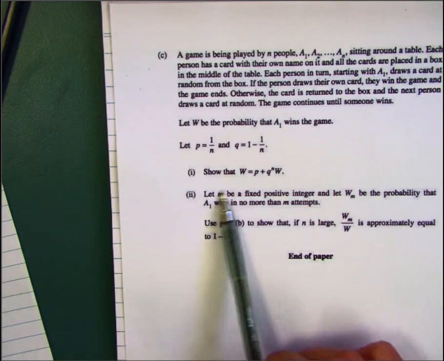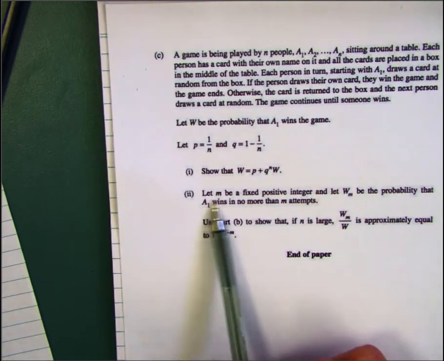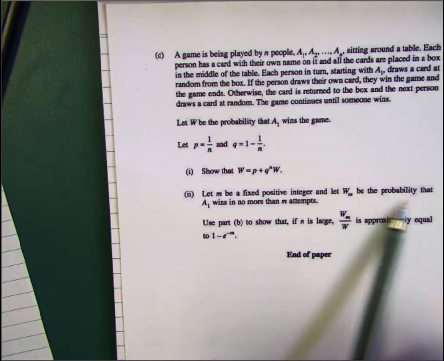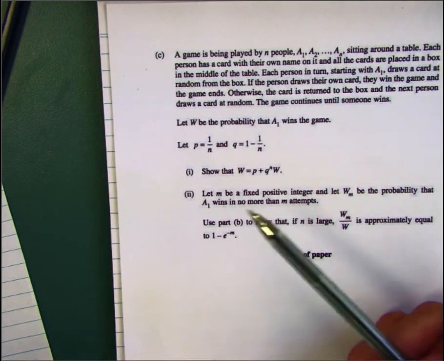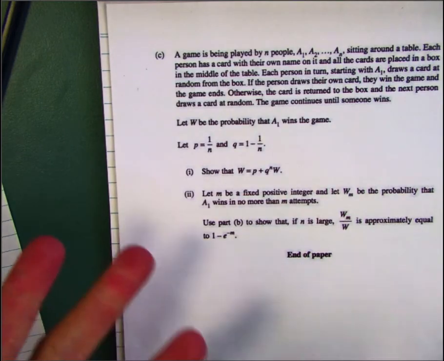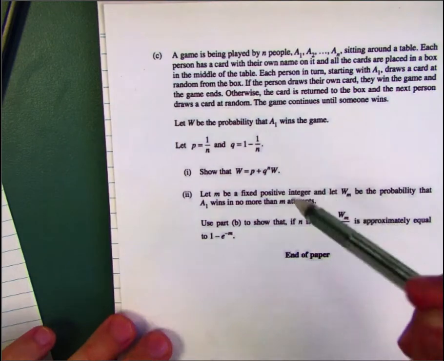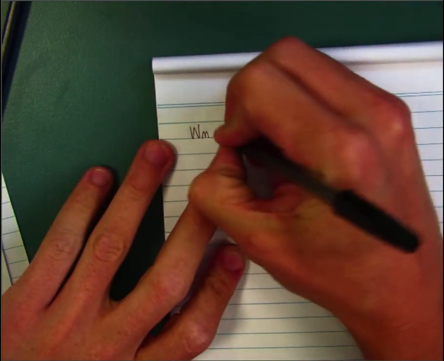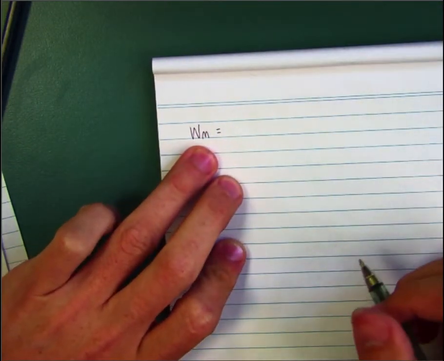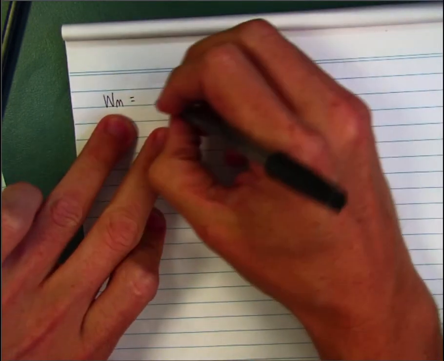They give you the big hint here. Use part B. So let m be a positive integer, where Wm be the probability that A1 wins in no more than m attempts. So if m was 5, he'd win in 1, 2, 3, 4, or 5. So we're talking about then not an infinite sum that we had before, but a fixed sum. So let's talk about what that is. Well, let's say that m is not 1, because that's a little bit restrictive for us. Let's say that it's more than 1.